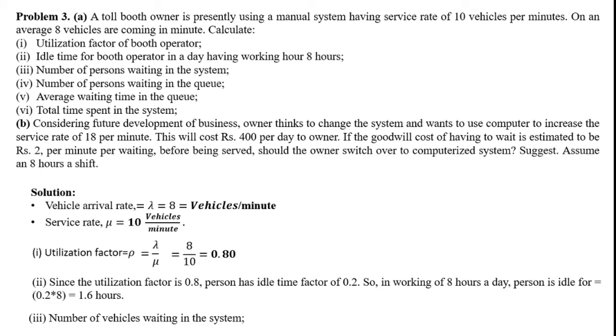So third one now we will calculate, that is the number of persons waiting in the system, that is Ls, and we know the formula for Ls, that is lambda divided by mu minus lambda. 8 upon 10 minus 8, that equals 4. So the number of vehicles waiting in the system, that is Ls, equals 4 vehicles.